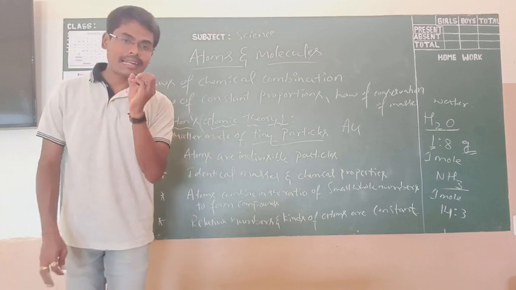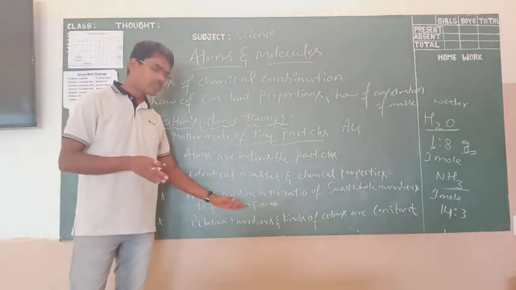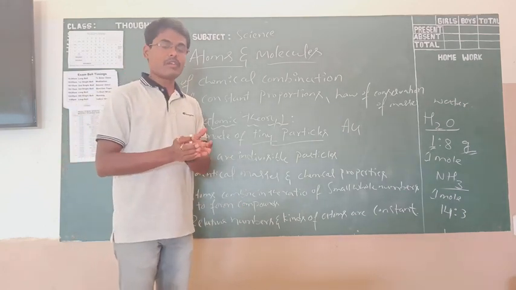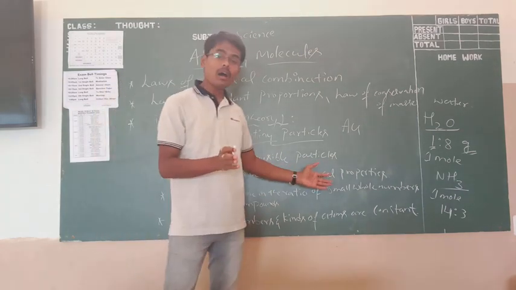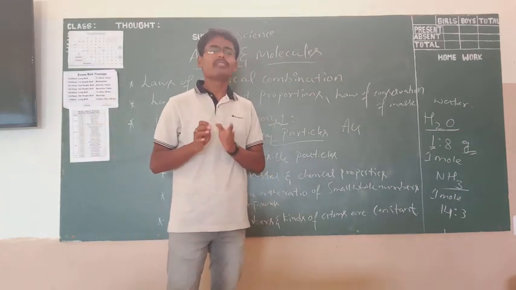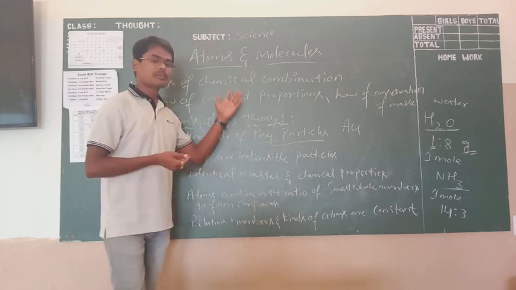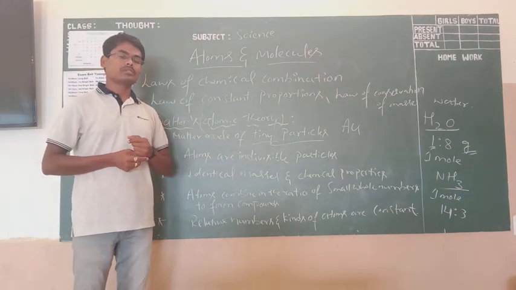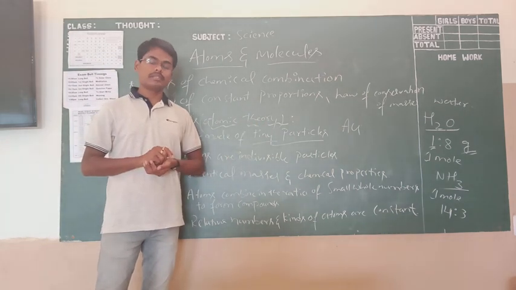The relative number is the average atomic mass number. Keep it in mind, the average atomic mass number for a given element, for a given chemical substance, is constant. Like that, he has given different postulates with respect to atoms, and this we call Dalton's atomic theory.